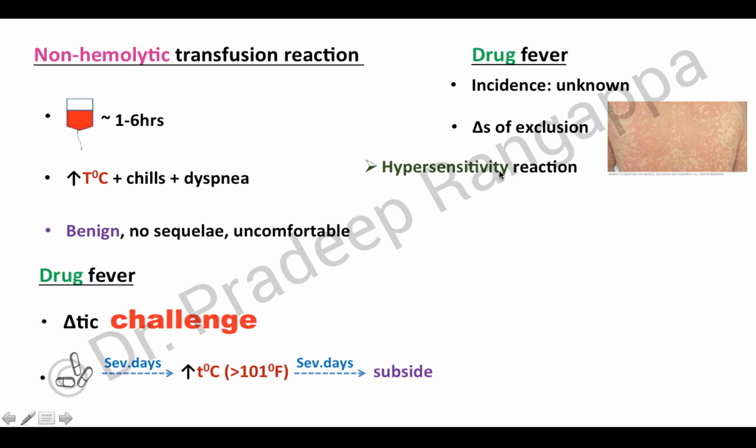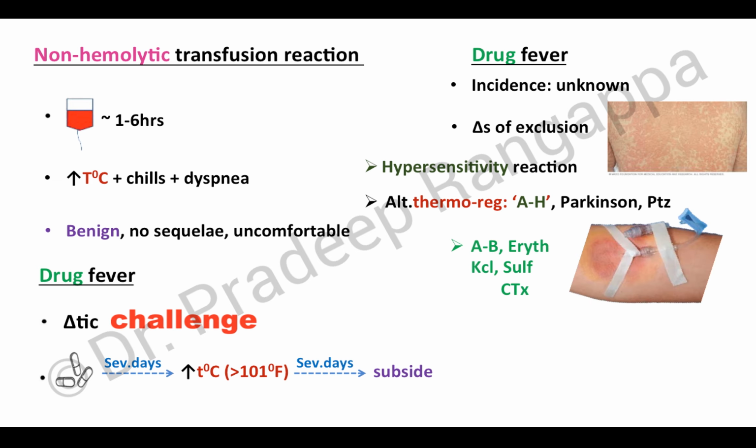Hypersensitivity reaction to a drug can lead to drug fever, and drug fever can be due to alteration in the thermoregulatory mechanisms. Some of the drugs cited are antihistamines, anti-Parkinson drugs, or phenothiazines. There are also fevers caused by local reaction or thrombophlebitis, typically caused by drugs like amphotericin B and macrolides like erythromycin.